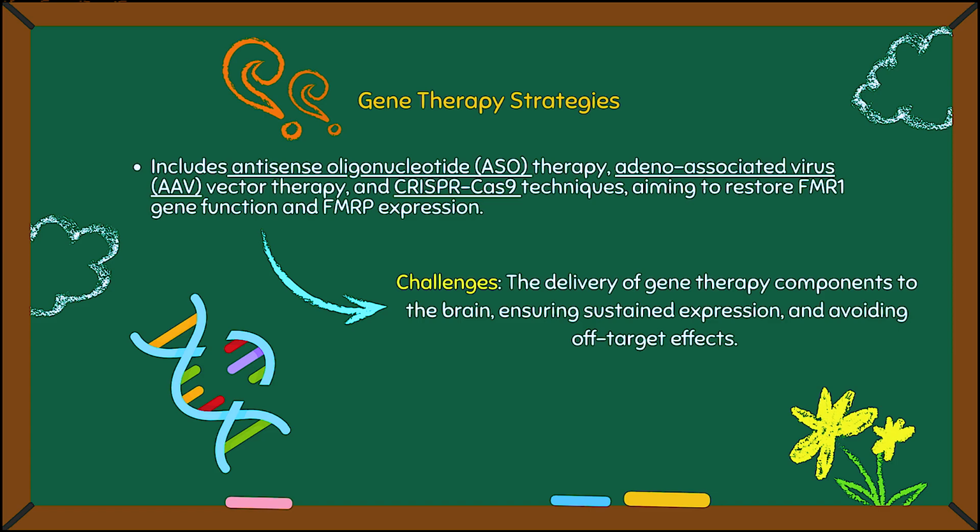Gene therapy strategies for conditions like Fragile X syndrome are evolving rapidly. Some promising therapies include antisense oligonucleotide therapy, adeno-associated virus or AAV vector therapy, and CRISPR-Cas9. All of these therapies aim to restore the function of the FMR1 gene and promote the expression of FMRP, which is a protein essential for normal brain function.